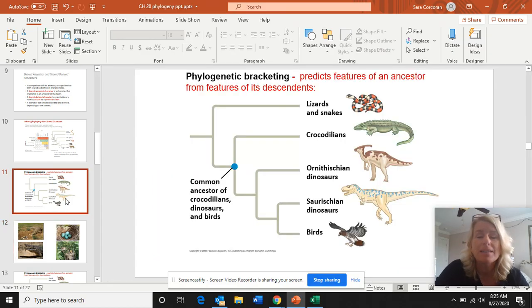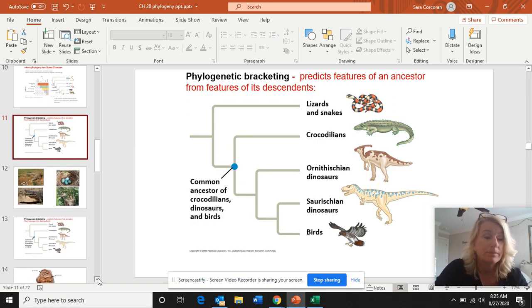So based on that, what could we predict about this ancestor if we see both of these behaviors and traits in current living descendants? It isn't really a big stretch to predict, and we have really no way to absolutely confirm it, that this ancestor probably had brood behavior and maybe even some parental care.